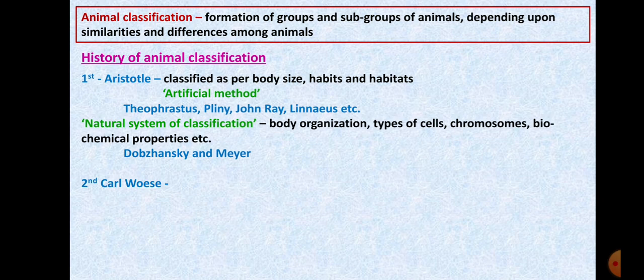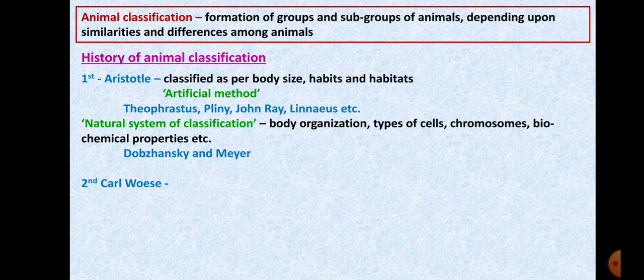Now, different scientists have tried to classify animals as per their research and study. First was the Greek philosopher Aristotle. Okay, now you need to remember the scientists, because in objectives from within the textbook, you can have these as your questions. So Aristotle was the very first one to perform this animal classification.